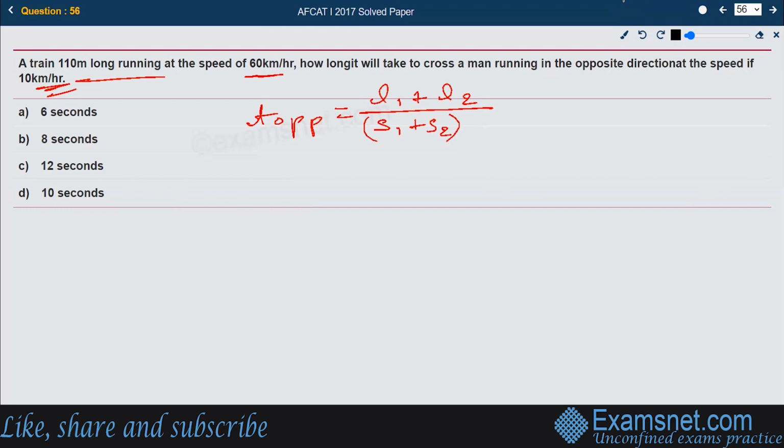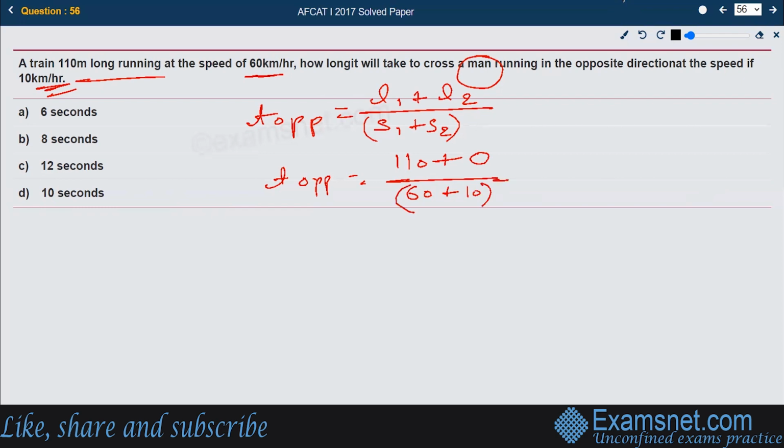So let us take speed number one as the speed of the train. So time opposite can be calculated as L1, the length of the first object, that is our train, plus L2. L2 is nothing but a man. There is a train and there is a man running. So the length of the man in comparison to the length of the train can be considered as 0. So we can just keep 0 for the length of the man, divided by the speeds to be added up. The first speed is 60 and the man's speed is given as 10. So this is what it becomes.